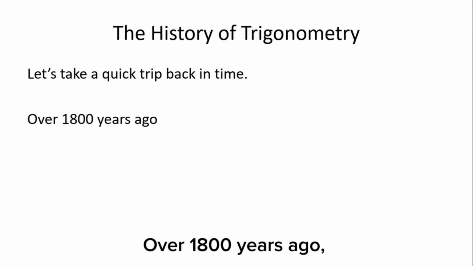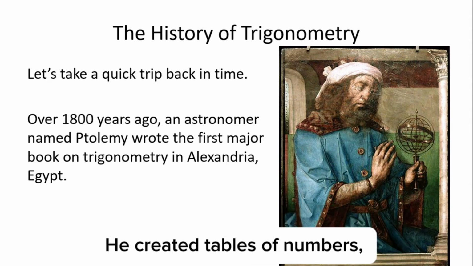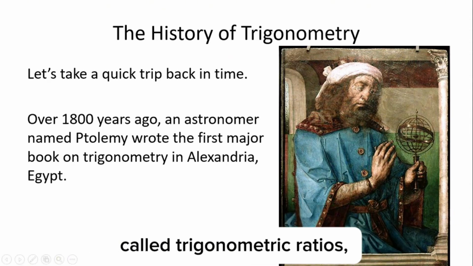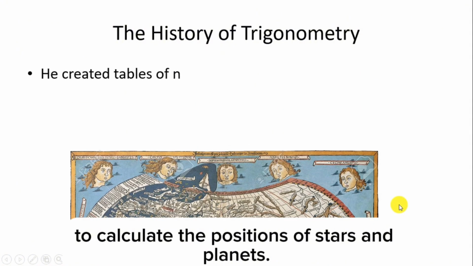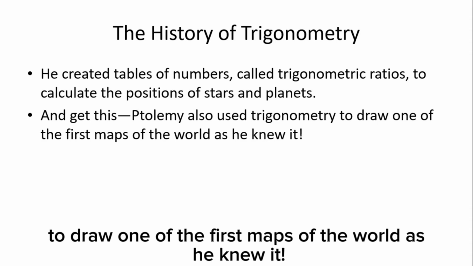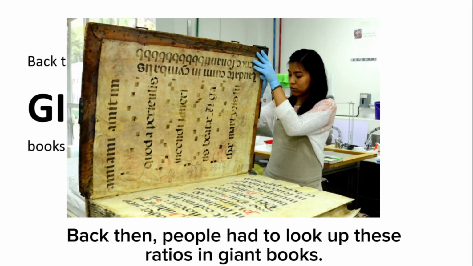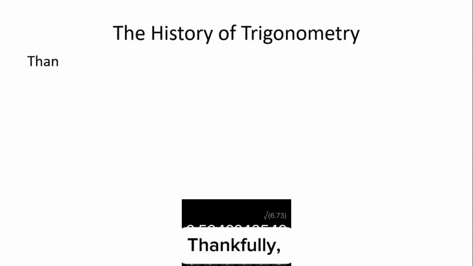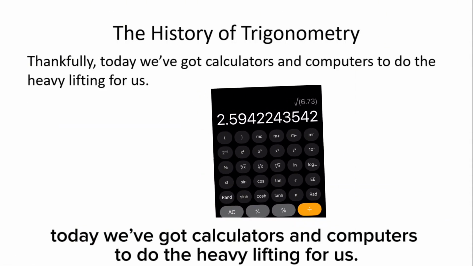Let's take a quick trip back in time. Over 1800 years ago, an astronomer named Ptolemy wrote the first major book on trigonometry in Alexandria, Egypt. He created tables of numbers, called trigonometric ratios, to calculate the positions of stars and planets. And get this, Ptolemy also used trigonometry to draw one of the first maps of the world as he knew it. Back then, people had to look up these ratios in giant books. Thankfully, today we've got calculators and computers to do the heavy lifting for us.